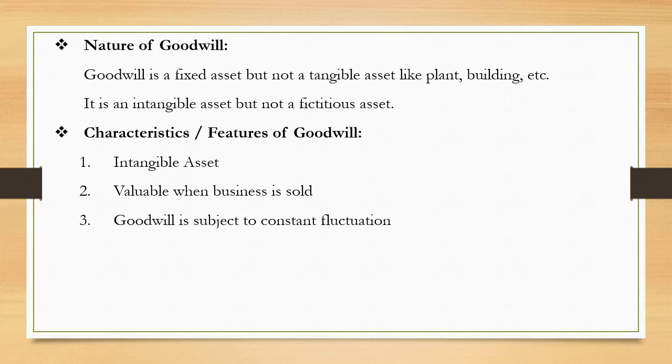Goodwill is subject to constant fluctuation. Goodwill of a business exists when it earns super profit. Super profit is when the firm earns more profit than the normal profits earned by the other similar firms. The value of goodwill increases with the increase in the profit of the firm and decreases with the decrease in the profit. That's why you are told that goodwill is subject to constant fluctuation as it depends on the profit.